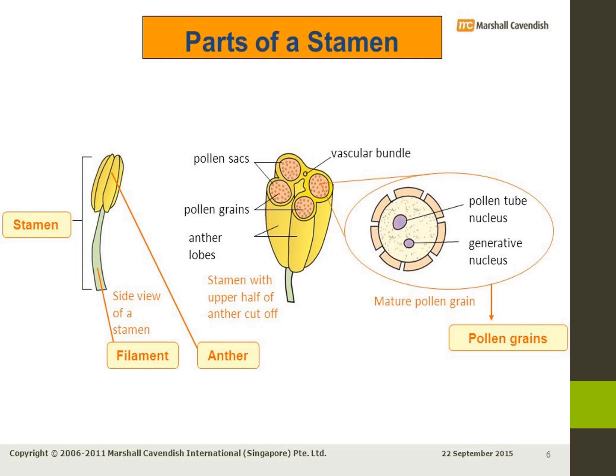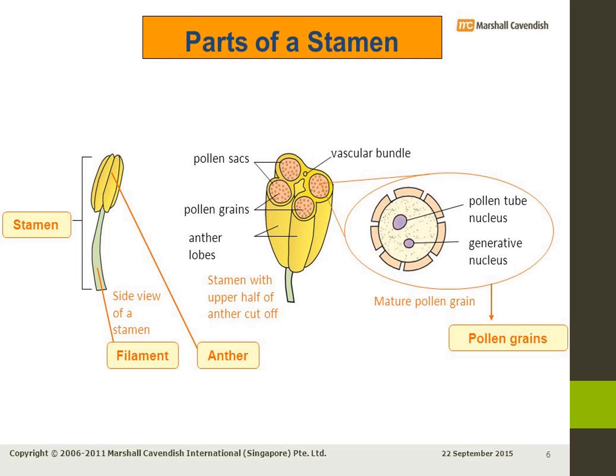Generative cells are also there. The outer layer of the pollen grain is the exine. The inner layer of the pollen grain is the intine. Exine, intine, vegetative nucleus, generative nucleus. Okay, these are the parts of a pollen grain.